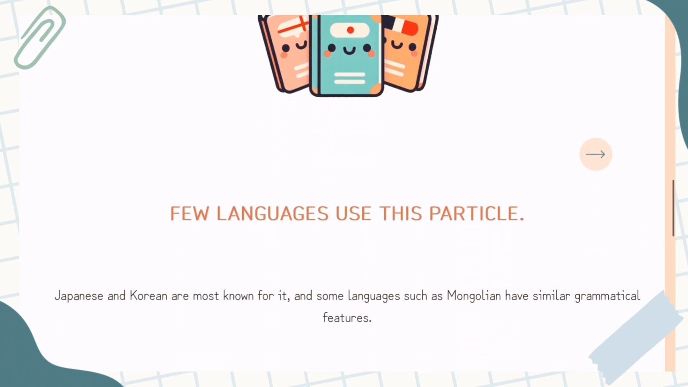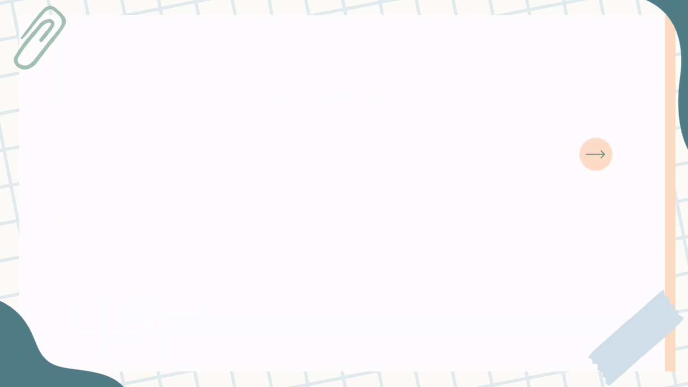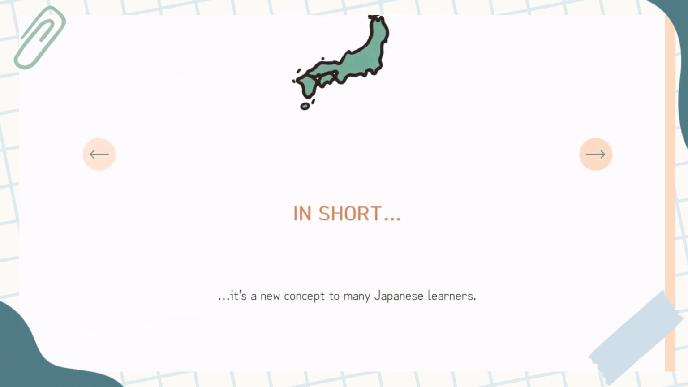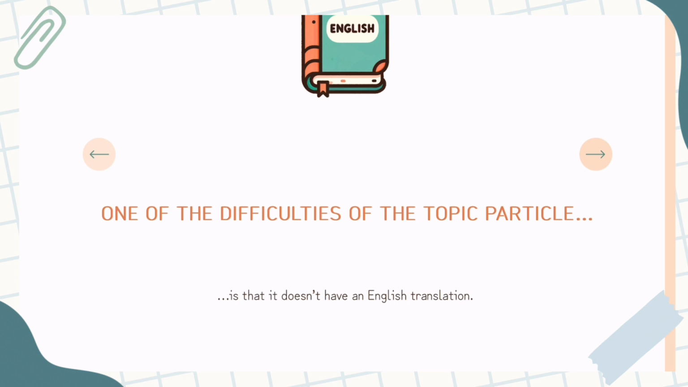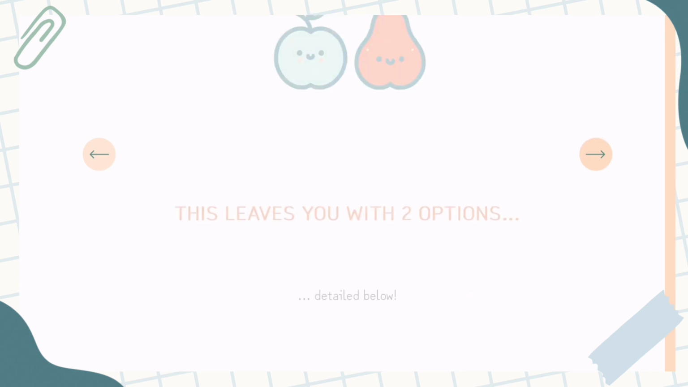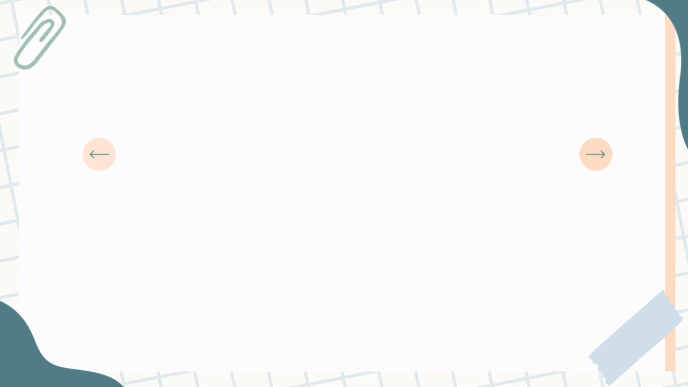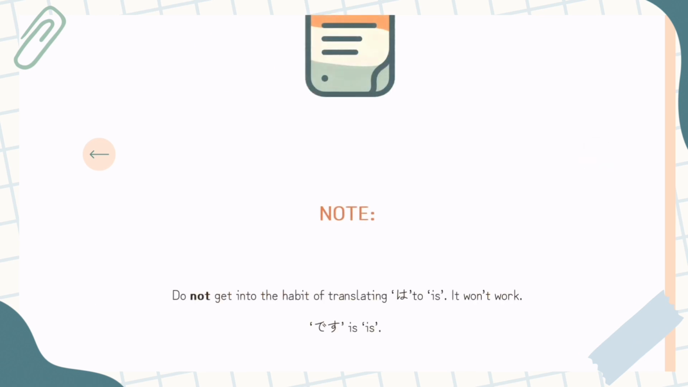Context and translation. So few languages use this particle. Japanese and Korean are most known for it, and some languages such as Mongolian have similar grammatical features. In short, this is a new concept to many Japanese learners. One of the difficulties of the topic particle is that it doesn't have an English translation. This leaves you with two options, detailed below. Note, do not get in the habit of translating wa as "is". It will not work.